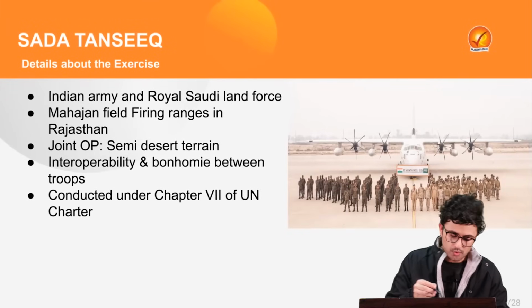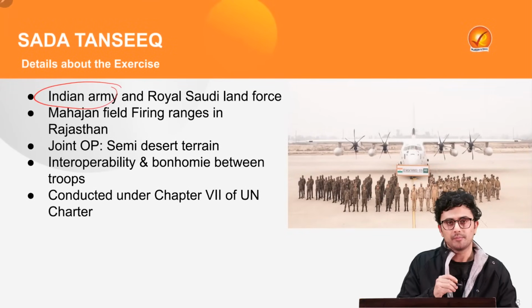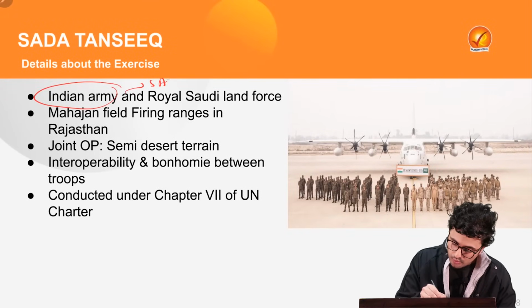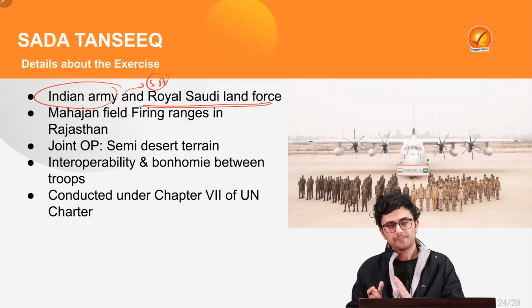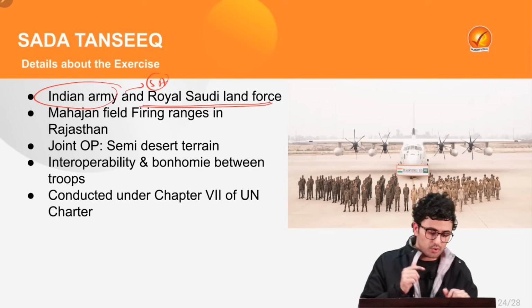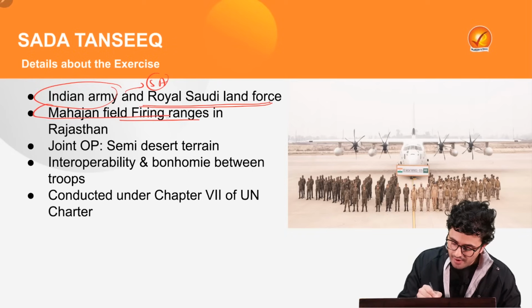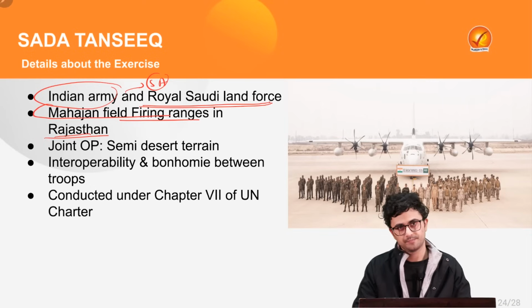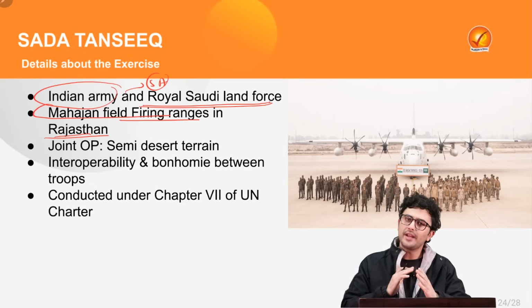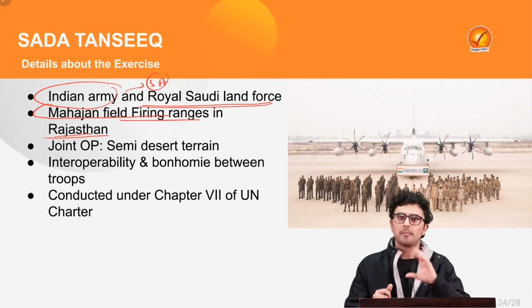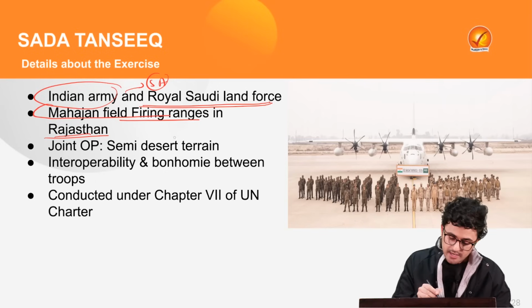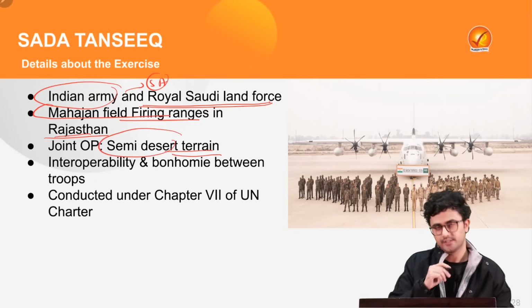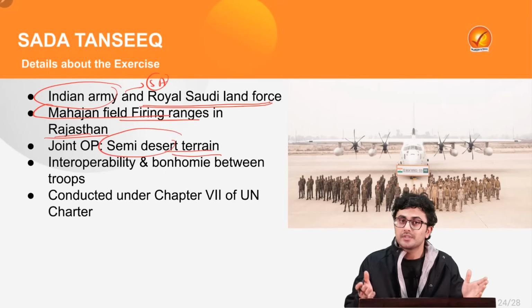So, first and foremost, the Indian Army and the Saudi Arabian Land Forces joined together in a military drill which took place in Mahajan field firing ranges in Rajasthan. Now, this was a joint operation conducted by both the armies to enhance their skill in semi-desert terrains. What will we get from this exercise?